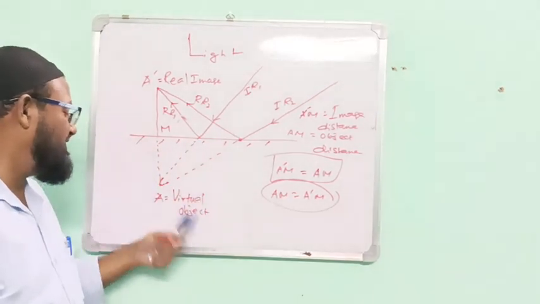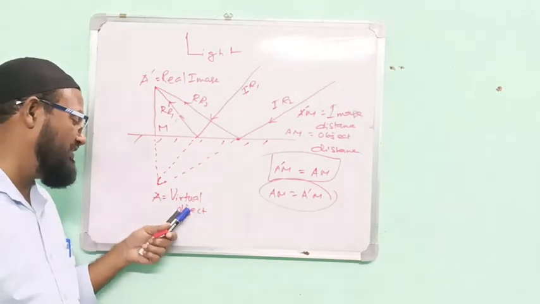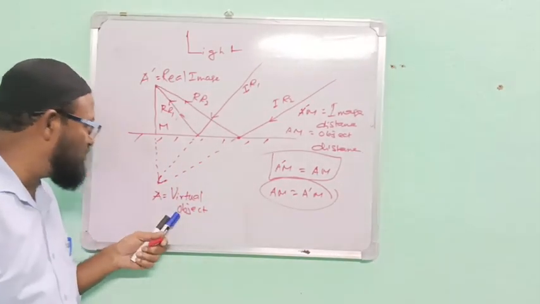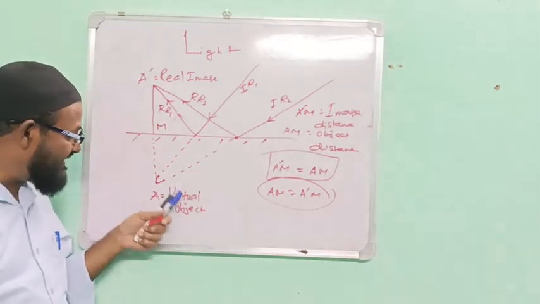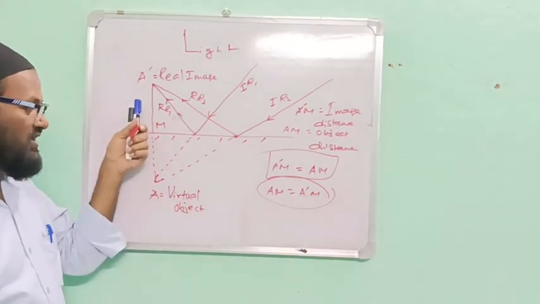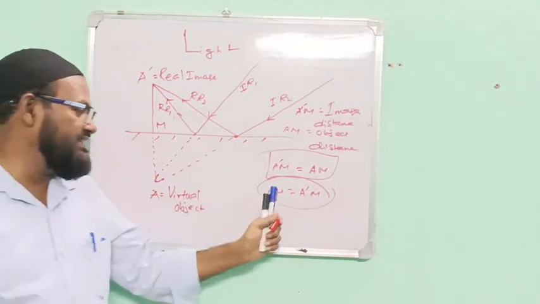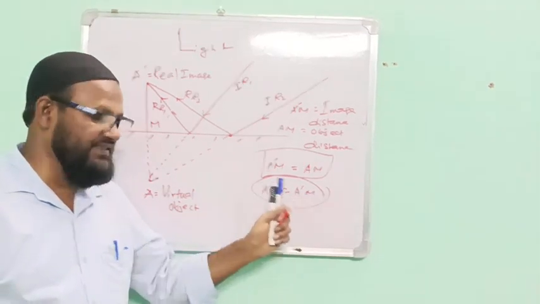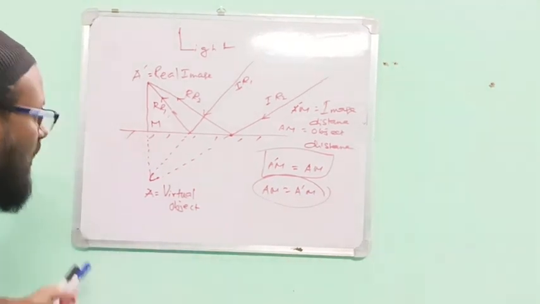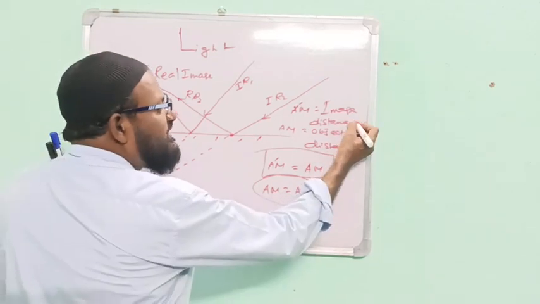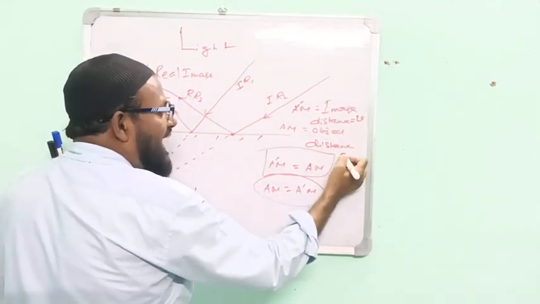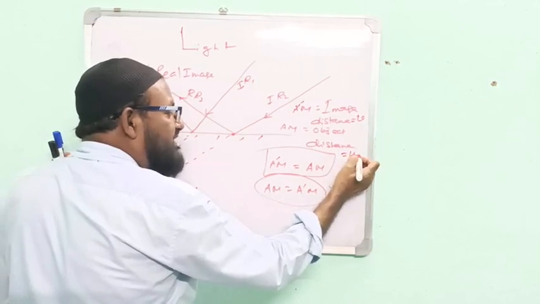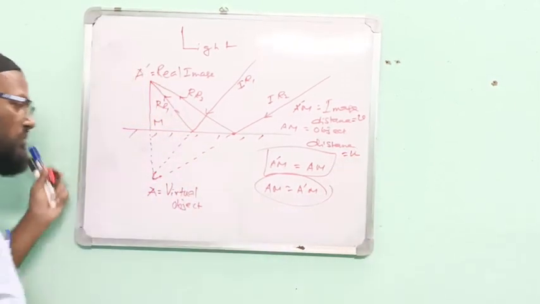In that case, the object should be virtual. But always object distance equals image distance. Image distance is denoted by a small v, and object distance is denoted by a small u.